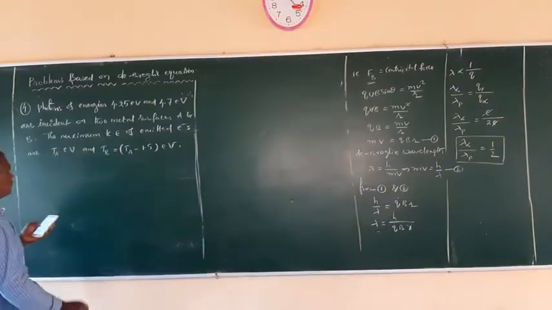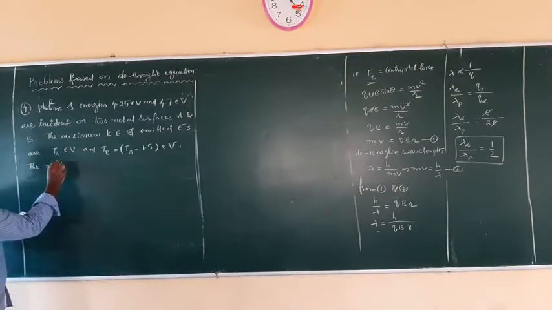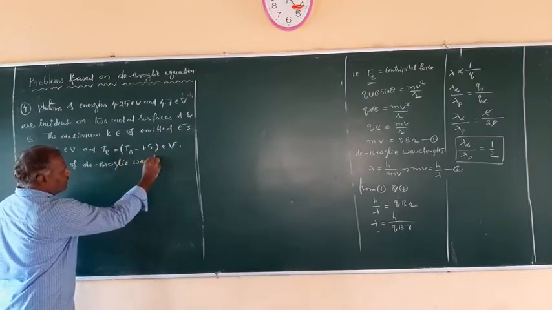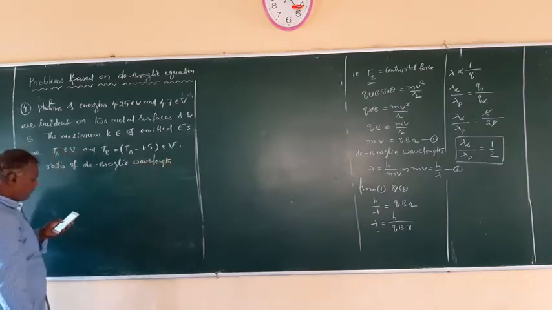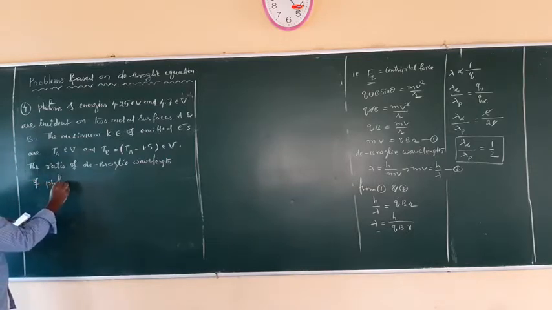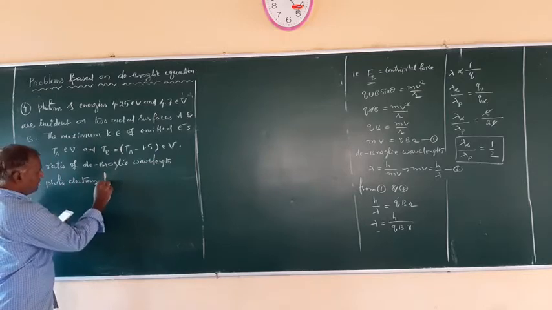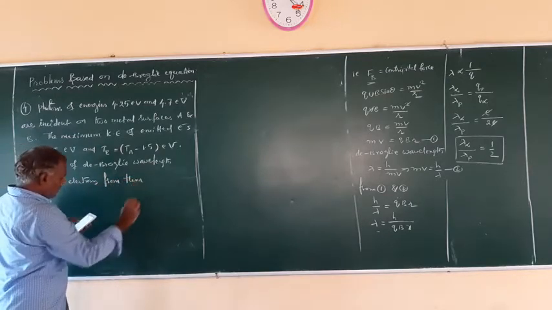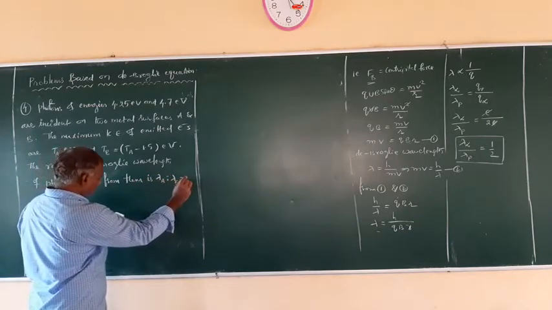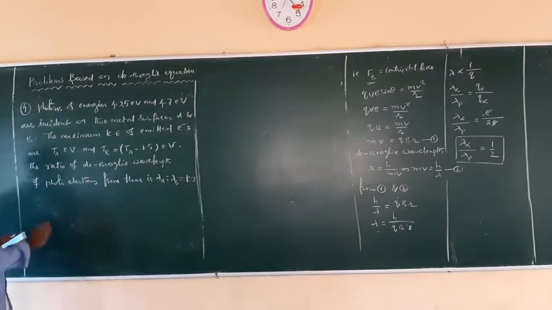So here there is one more condition, the question is extended: the ratio of de Broglie wavelengths of photoelectrons from them is given as lambda A is to lambda B equal to 1:2.